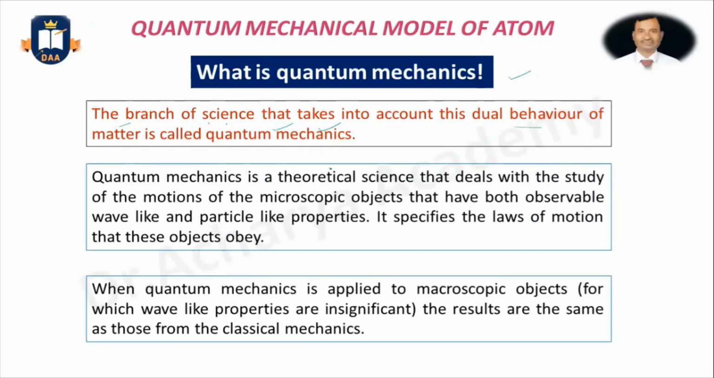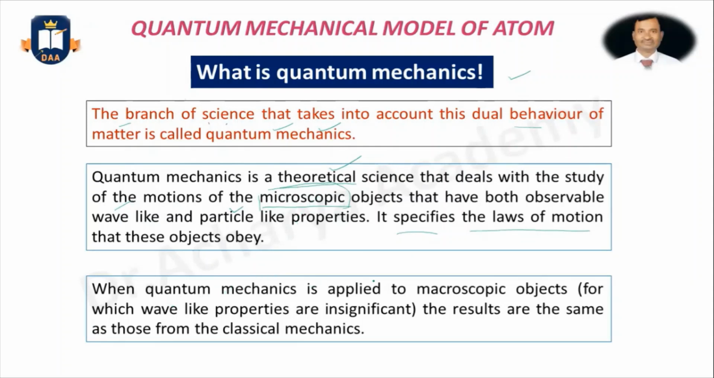Quantum mechanics is a theoretical science. It is not a practical science. And it deals with microscopic objects. This term you always have to remember, because microscopic objects have both wave-like and particle-like properties. And quantum mechanics specifies the laws of motion of these microscopic objects.